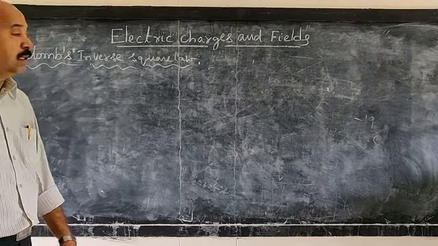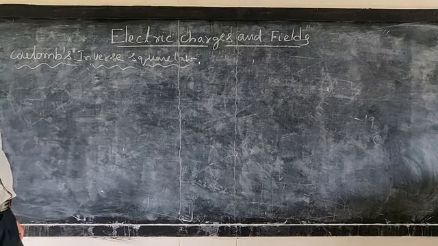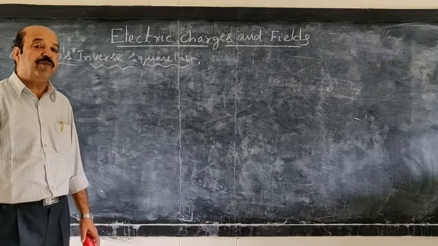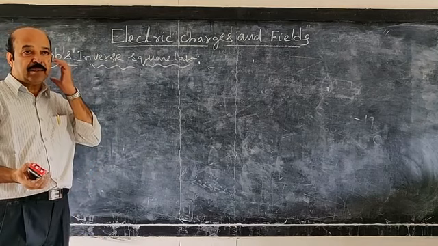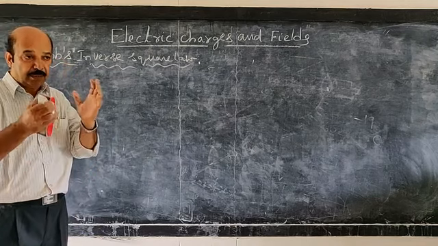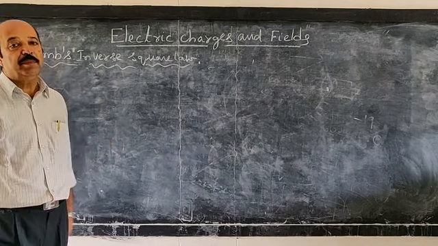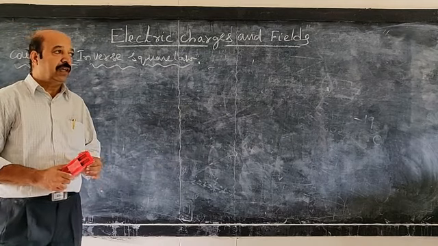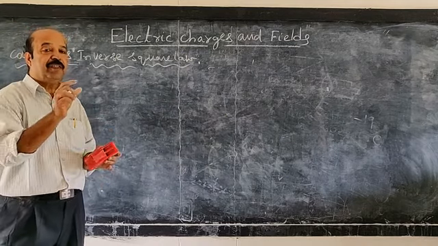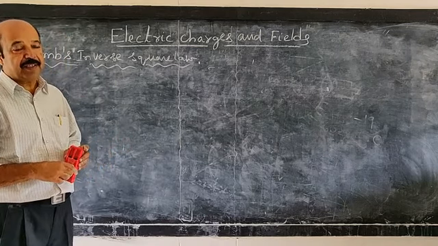We will discuss Coulomb's inverse square law. Coulomb is the scientist who experimentally found a relation between the force acting between the charges and the magnitude of the charges present on the bodies and the separation between the charged bodies. We may consider a charge to be a point charge if its linear size is much smaller than the distances considered.